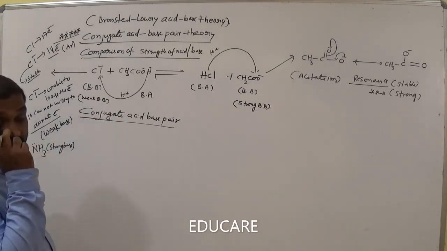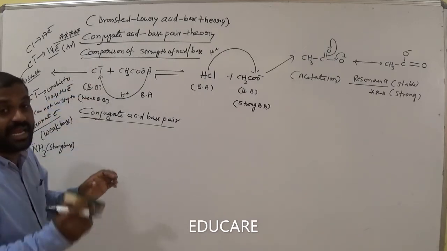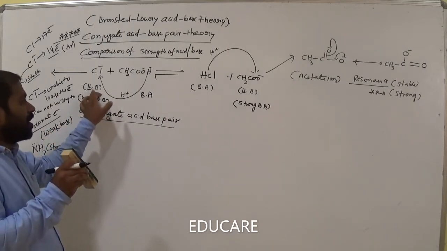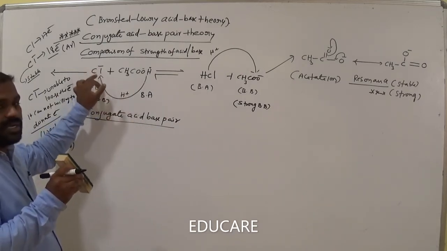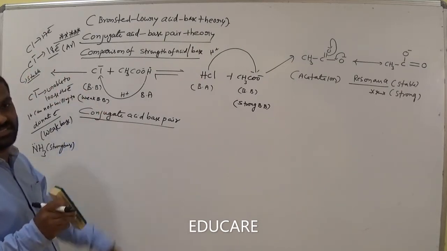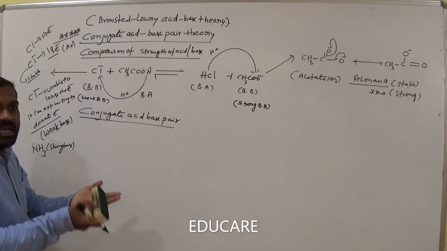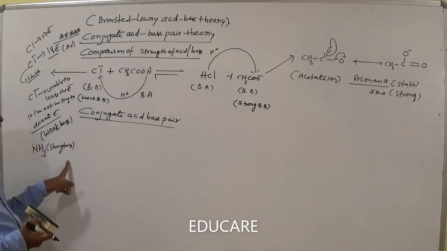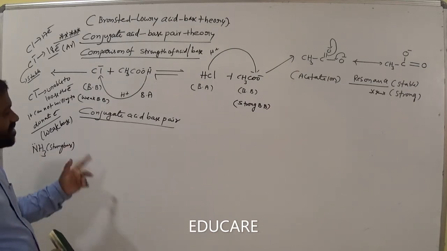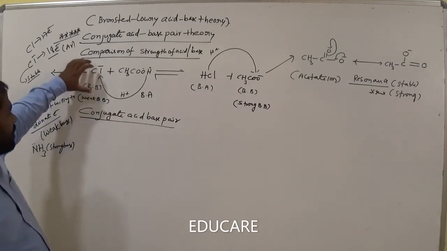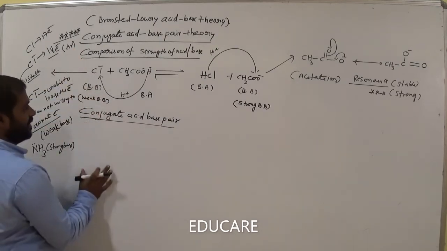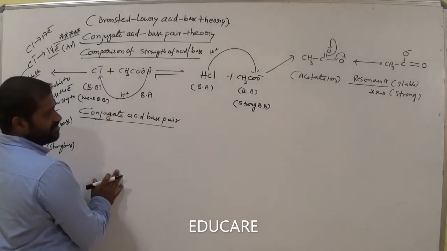Chloride is a weak base. Why? Because it is already stable and unable to donate the electrons. So we call it a weak base. If it completely donates the electron pair like ammonia, then we call it a strong base. This is Lewis acid base theory, which we will discuss later after this theory. Just remember, here the Bronsted base is a weak base because it is unable to donate the electrons. Is that clear?